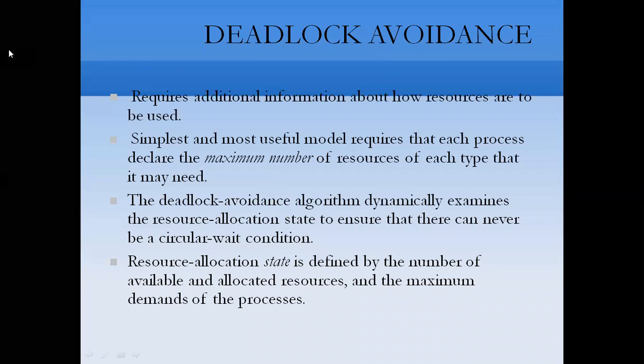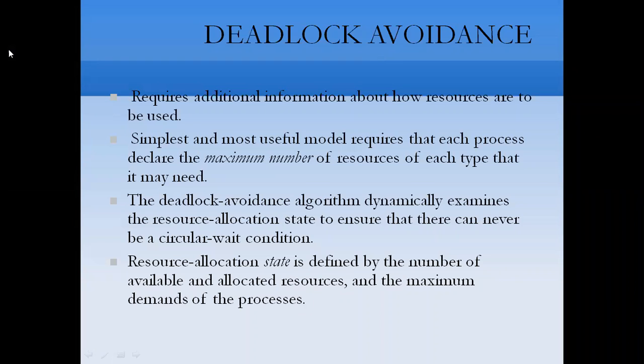Hello students. Today the next topic which I am going to discuss from Unit 3, that is from deadlock, is avoidance. In the previous topic we have learned how to prevent a deadlock, that is, to prevent deadlocks by restraining how requests can be made. The restraints ensure that at least one of the necessary conditions for deadlock cannot occur, and hence deadlocks cannot hold.